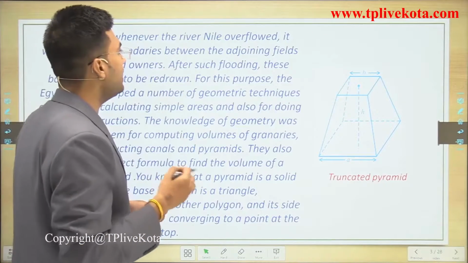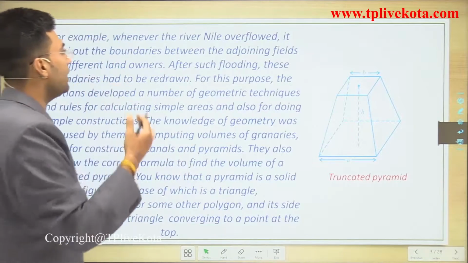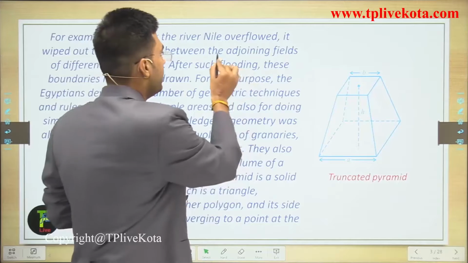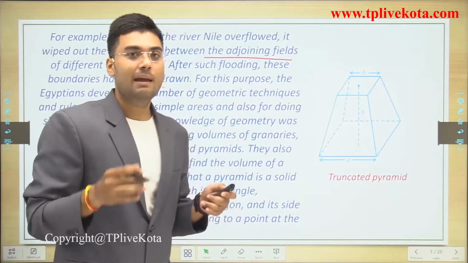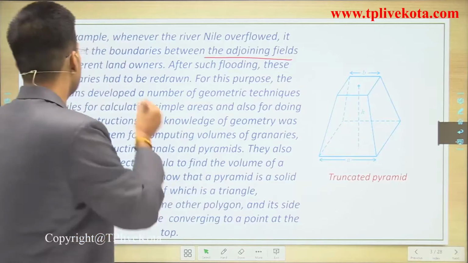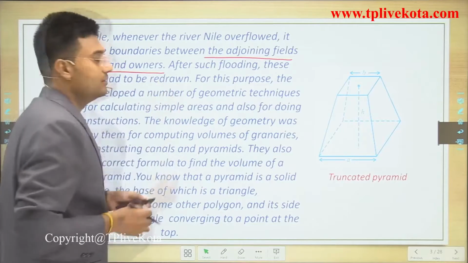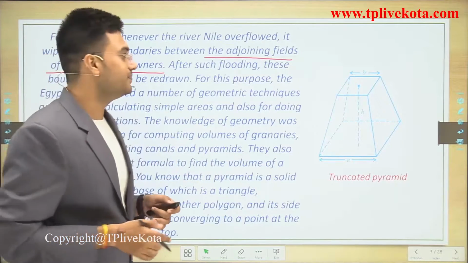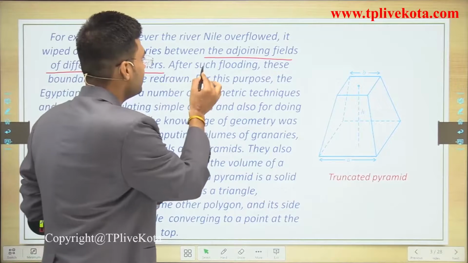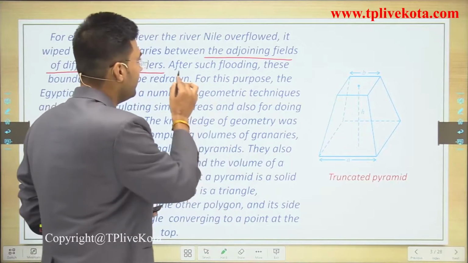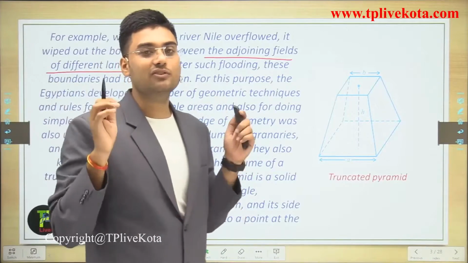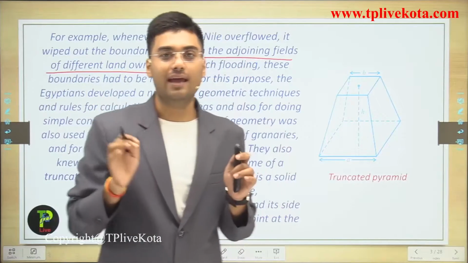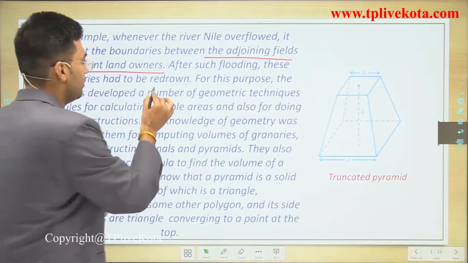Whenever the river Nile overflowed, it wiped out the boundaries between adjoining fields of different landowners. This was a very critical condition. After such flooding, these boundaries had to be redrawn.